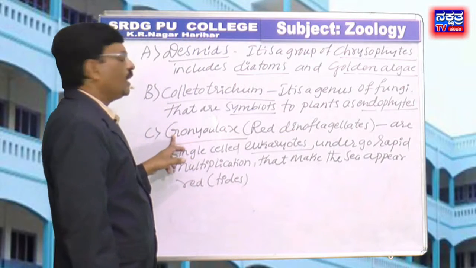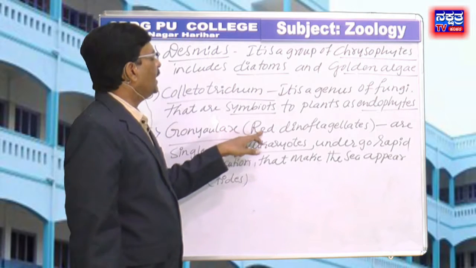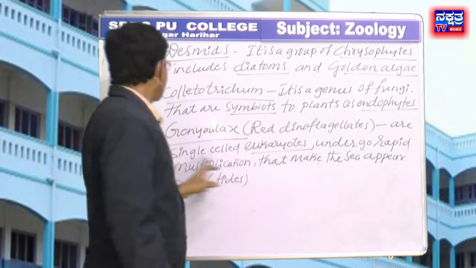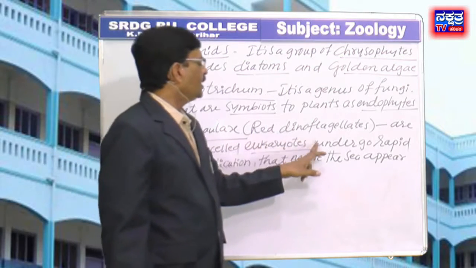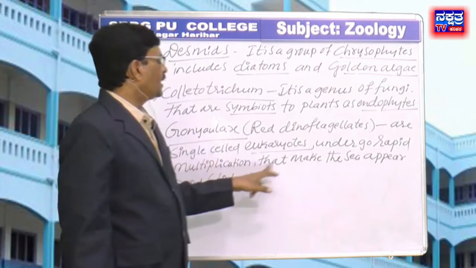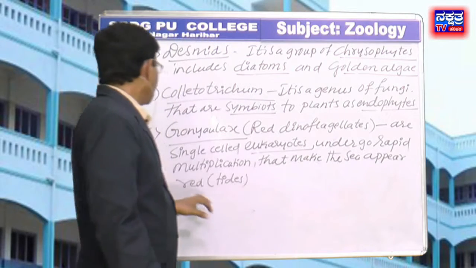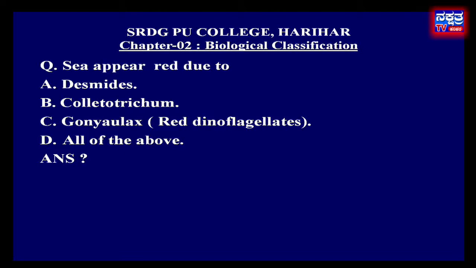Similarly, gonyaulax, they are also called as red dinoflagellates or single-celled eukaryotes. Then they undergo rapid multiplication that make the sea appear red or tides. Right answer is C, gonyaulax. Move to next question.